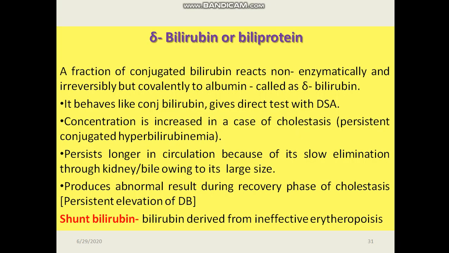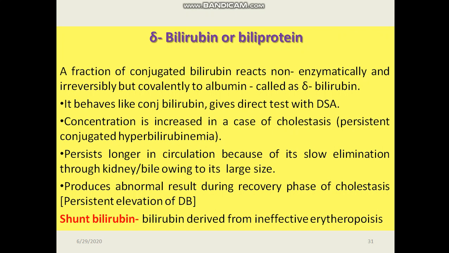What is delta bilirubin or biliprotein? It is a fraction of conjugated bilirubin which reacts non-enzymatically and irreversibly but covalently to the albumin, and is called delta bilirubin. It behaves like conjugated bilirubin and gives a direct test with DSA.